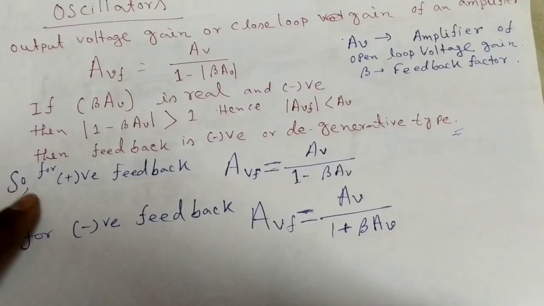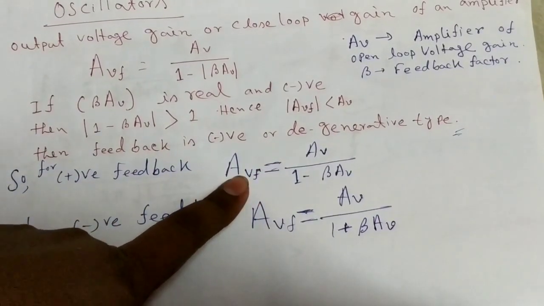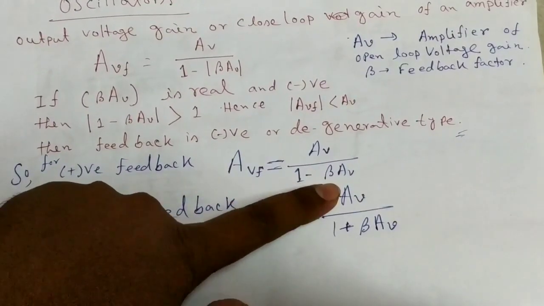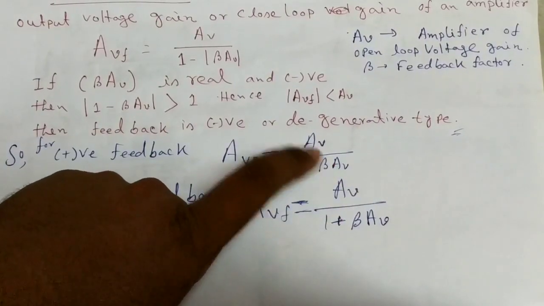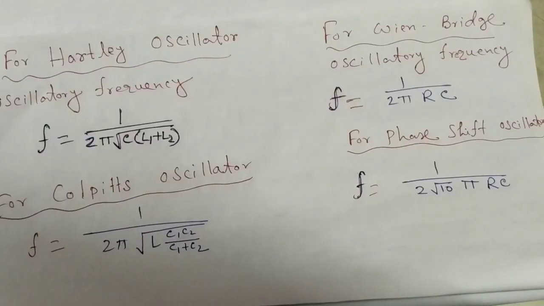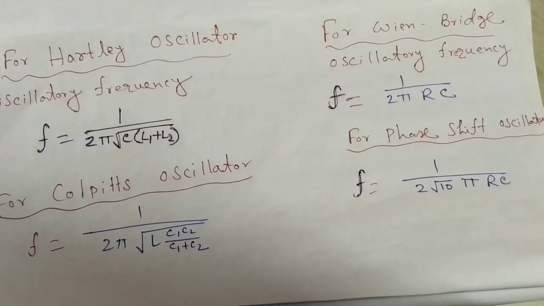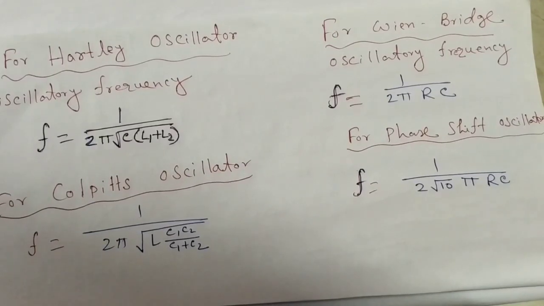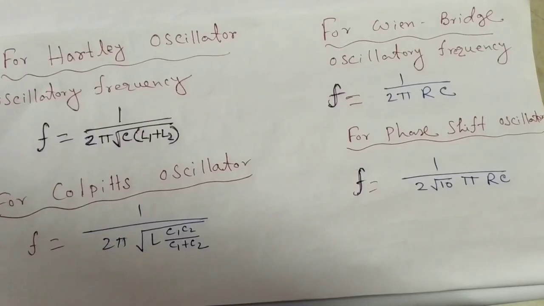Okay, so we always remember, for positive feedback, the relation is AVF equal to AV by 1 minus beta AV, and for negative feedback, beta AV is negative, so minus 1 becomes a plus, so AV divided by 1 plus beta AV. And they can also ask what is the oscillatory frequency for Hartley oscillator, Wien-Bridge oscillator, Colpitts oscillator, phase shift oscillator.